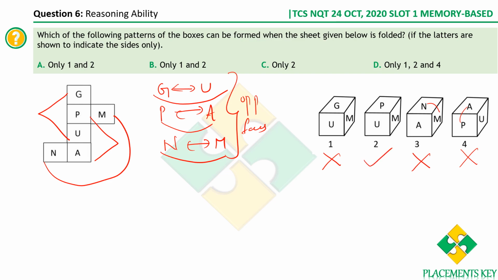Okay, when it is folded, if you check it here, P and U can be adjacent to each other. P and M can be adjacent, U and M can be adjacent. Only these pairs can't be adjacent to each other. Therefore, clearly option 2 is the answer.